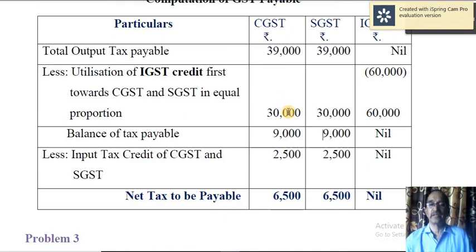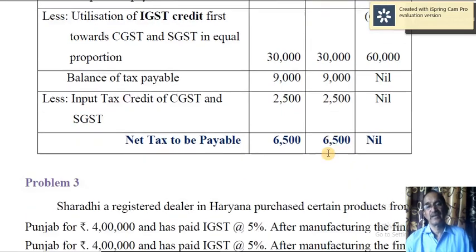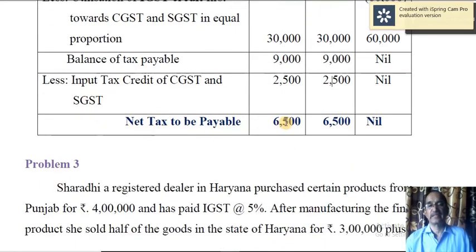So you are using 30,000 IGST here. So remaining amount is 9,000. Even here 39,000 minus 30,000, 9,000. But you have got input tax credit here 2,500 and 2,500. Utilize that. Now the net tax payable is 6,500 and 6,500.